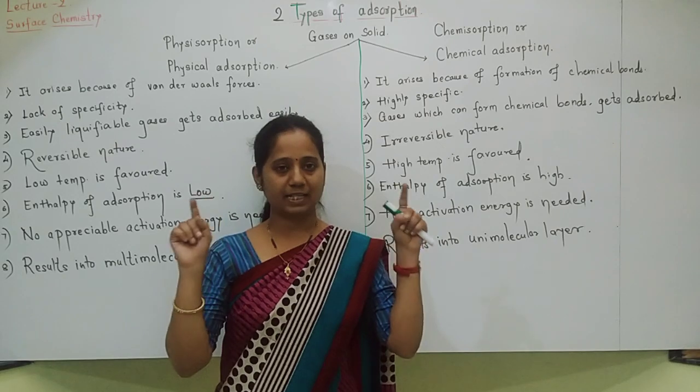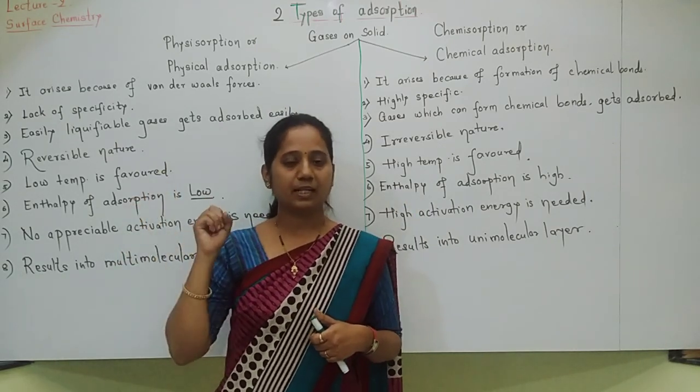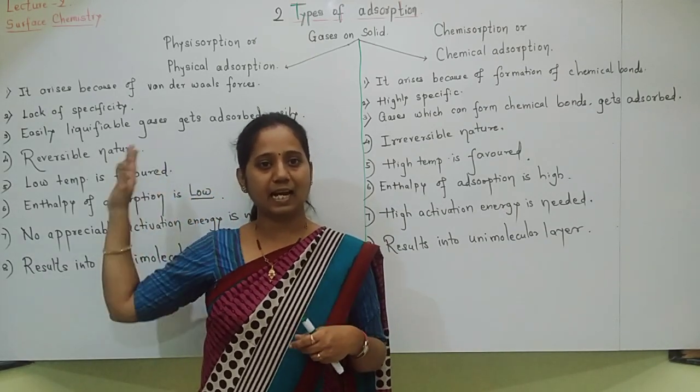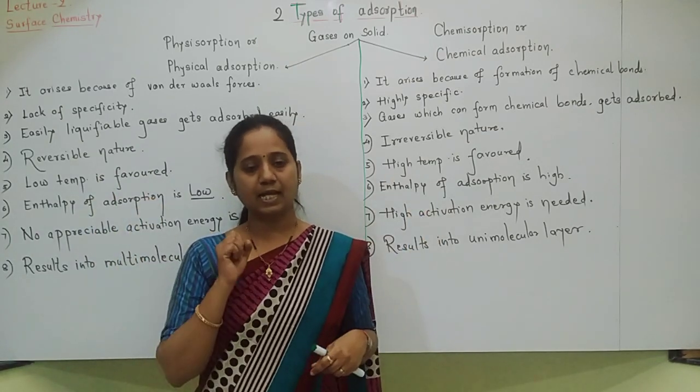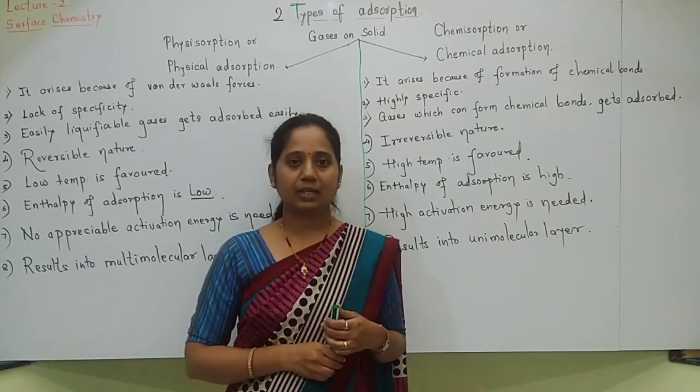First point is in definition only. Second point, physical adsorption lacks specificity. All gases can get adsorbed by physical adsorption. Chemical adsorption is highly specific. Specificity is very high.